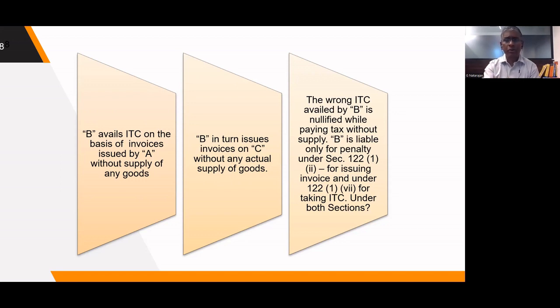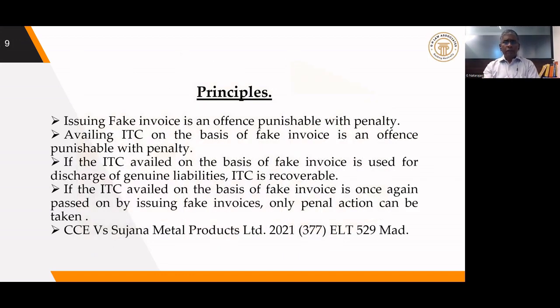This is what is called a circular trading transaction, where credit is transferred through various hands and finally it is coming back to the original place. Now, if we see the circular very carefully, the following principles are emerging from the circular. So issuing a fake invoice is an offense which is punishable with a penalty. So this is the first principle.